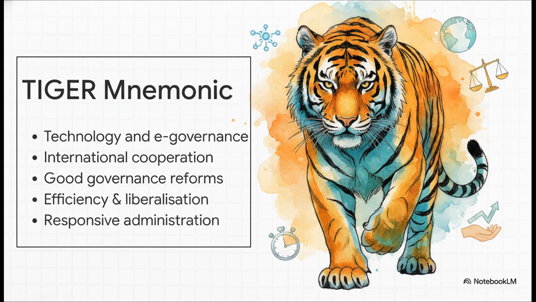Okay, before we wrap up, I've got to give you one more powerful memory hack from the ebook. If you're asked about the impact of globalization on public administration, just remember the word TIGER. T for technology, I for international cooperation, G for good governance, E for efficiency, and R for responsive administration. With just that one word, you have 5 robust points to build an entire essay around. It's kind of like a cheat code for studying.